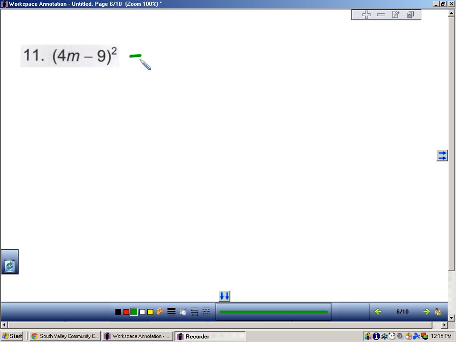Choose the shortcut. First term squared. Well, 4 squared is 16. n squared is n squared. The last term is 9. 9 squared is 81. And then the middle term is 9 times 4, the product of the two terms, and you double it. So first and last term, product doubled.